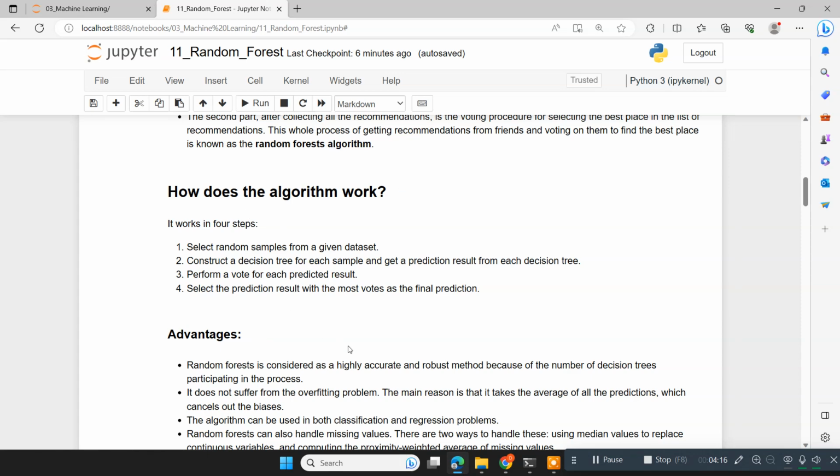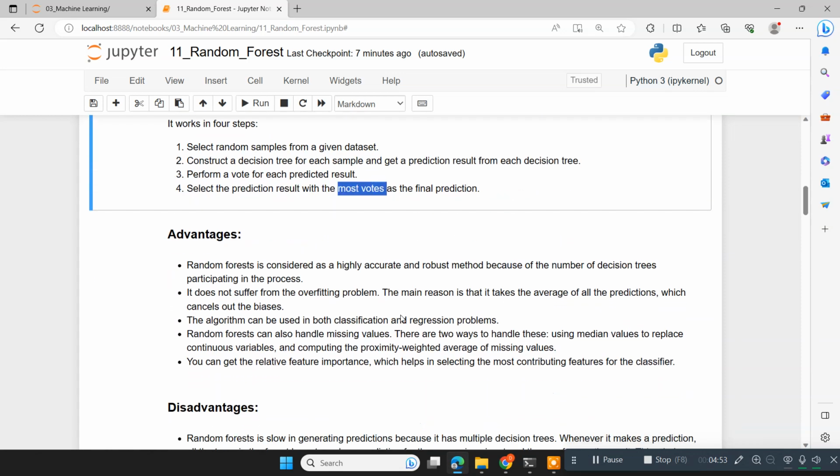So how does the random forest algorithm work? These are the algorithmic steps. First, random samples are selected. What do you mean by sample? Sample means rows from the training data set. And then construct a decision tree for each sample. So for each sample, you construct a decision tree and then get the prediction from that tree and then perform voting for each predicted result. And then finally, you select the prediction result with the most votes. The tree which has resulted with the most votes is the final tree which is used for prediction.